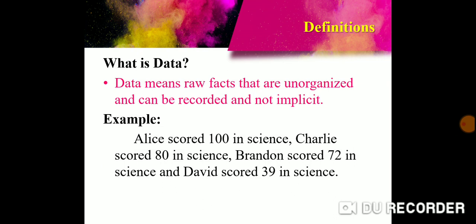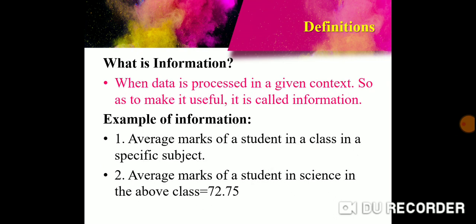Now let's look at information. What is information? Information is something you get when data is processed in a given context. So when you have a purpose, that is, you have an intention to process the data to get a desired result and make it useful, that gives you information. Let's look at an example to understand it better.